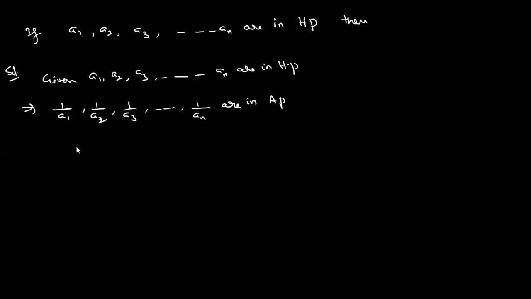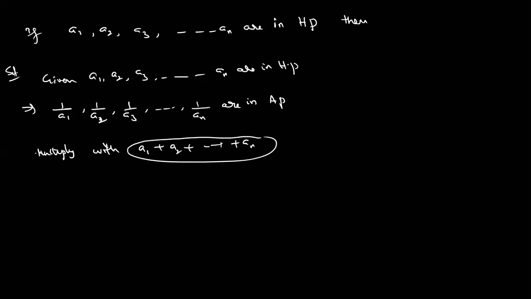Now, multiply with any constant. For the constant, take A1 plus A2 plus and so on An. Why? Because this is a constant. A1, A2, A3 are numbers, and if I add these numbers, a constant comes. So I multiply with each and every term.